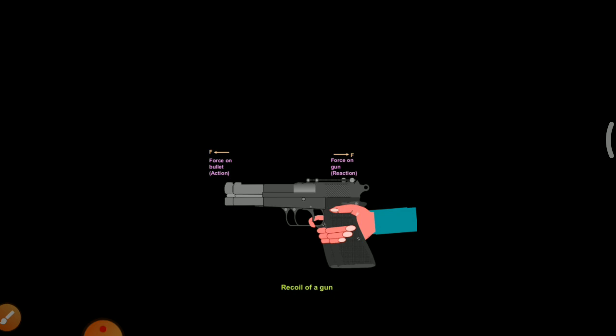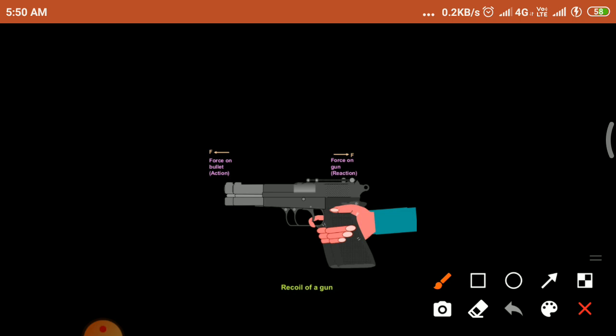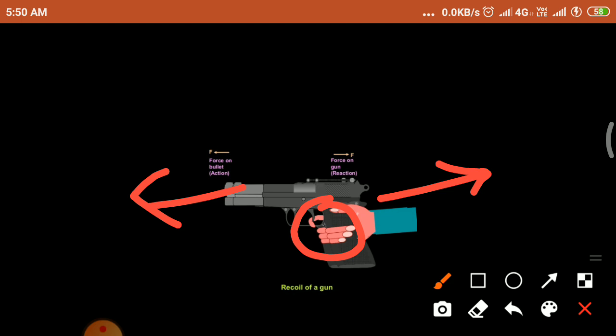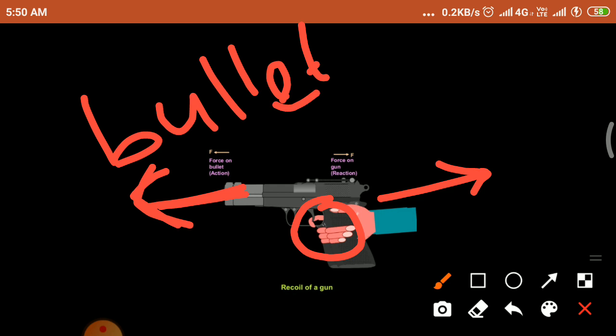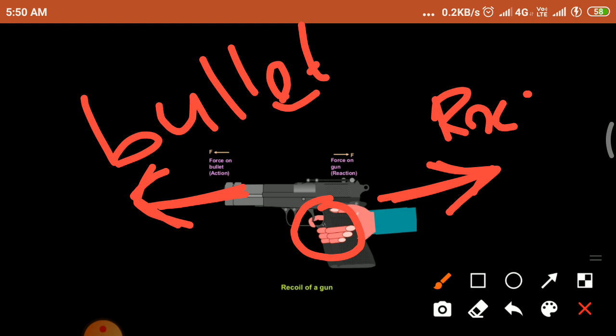Look at this diagram. This is the recoil of a gun. When I give the action force here, the reaction force acts here. So this is an action force and this is a reaction force. The bullet emerges in this direction. So this is the recoil of the gun. Here the recoil of the gun acts in this direction. So here the reaction and action forces are in opposite directions.